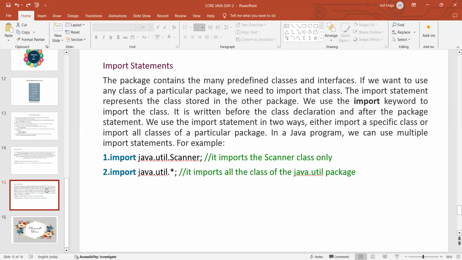Method overriding means what? We can have the same method name with the same signature, meaning the same number of arguments and same type of arguments. But the classes should have a dependency, meaning the second class should be the child class of the parent class. Then only we can call this method overriding. Those two methods cannot be in the same class. Those two methods should be in other classes, but the classes should have the dependency. That is called method overriding.